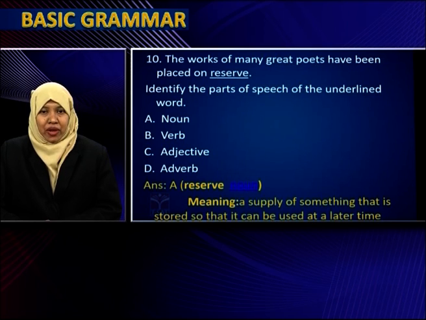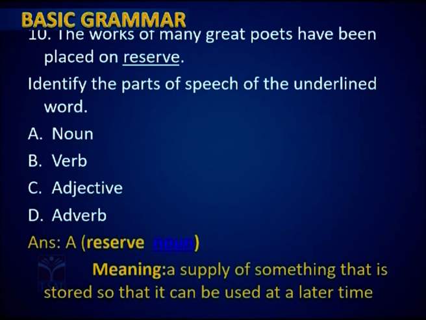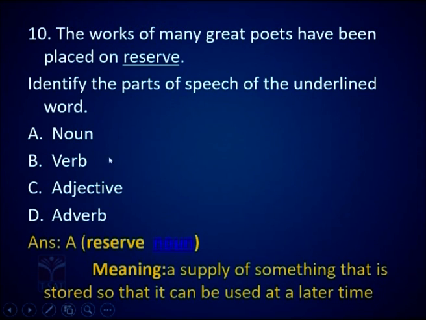The works of many great poets have been placed on reserve. Now if you look at this sentence, the word reserve is underlined and you have to identify the parts of speech of this word. Options given are A, noun, B, verb, C, adjective, D, adverb. Here, what part of speech is it? The works of many great poets, this is the subject, have been is the verb, placed on reserve.